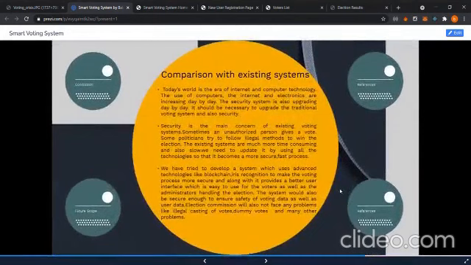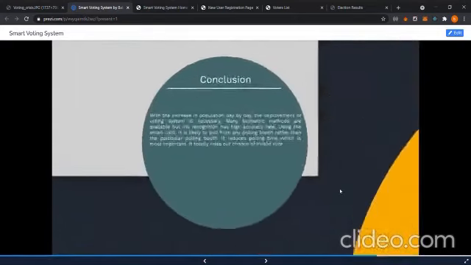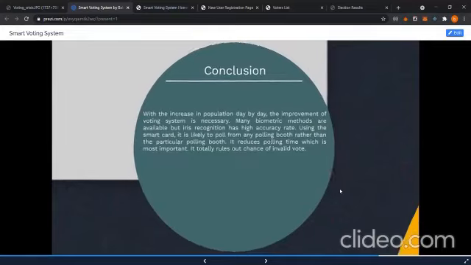Now, comparison with existing systems. This system is much more secure by the use of blockchain, which ensures there is no duplication of votes. With the increase in population day by day, the improvement of the voting system is necessary. Many biometric methods are available, but iris recognition has a high accuracy rate, because of which we are trying to use it in this system.